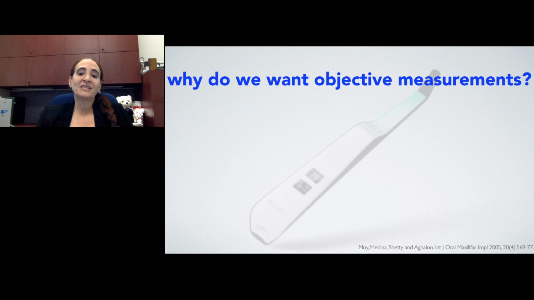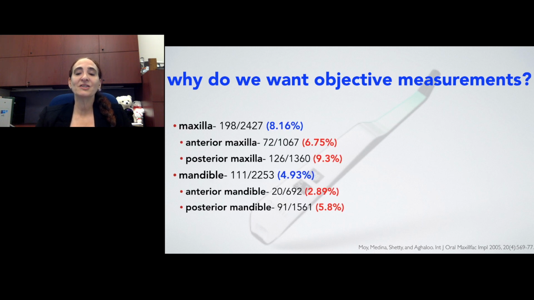Why do we want these objective measurements? And what I'm going to focus on the rest of the time really is looking at predicting implant survival. And so this is some numbers that I talk to my patients about because oftentimes patients will come in and think that implants are 98, 99% successful.